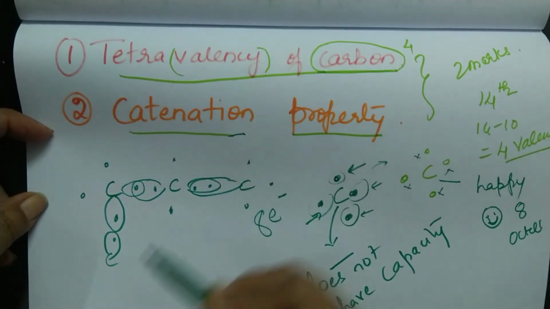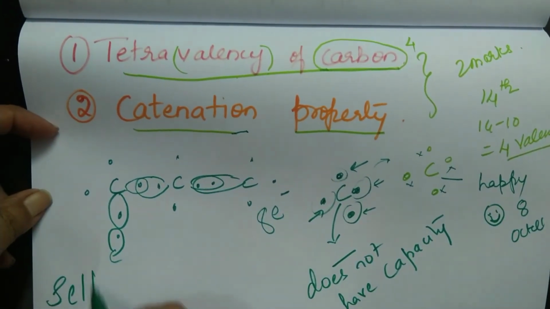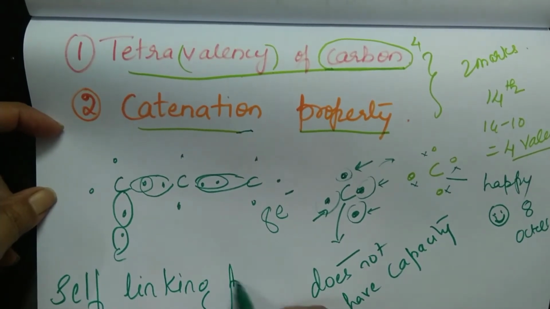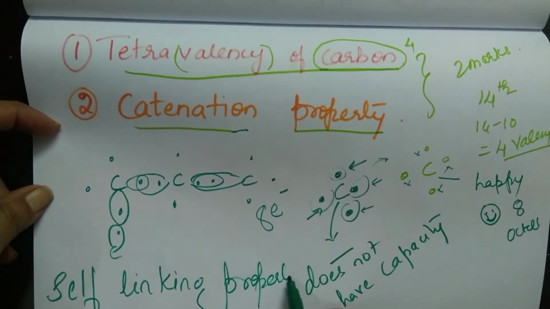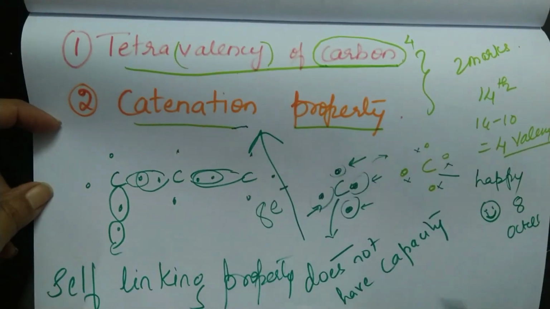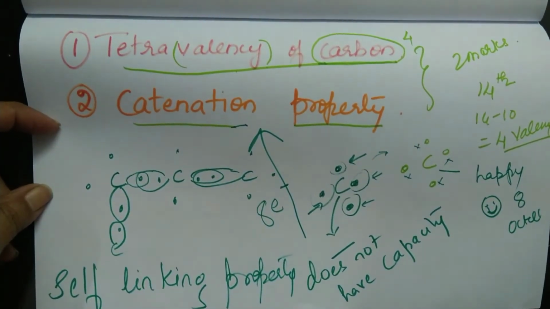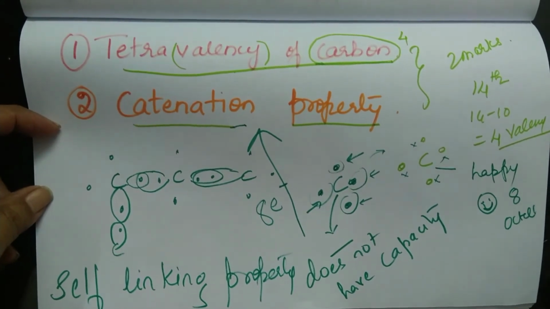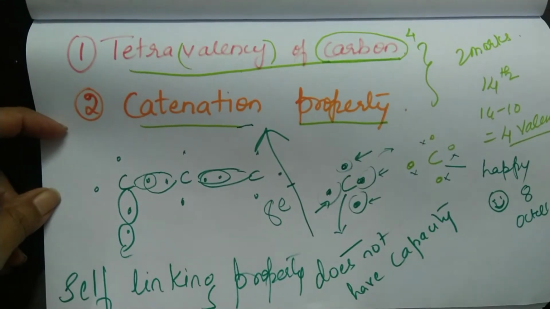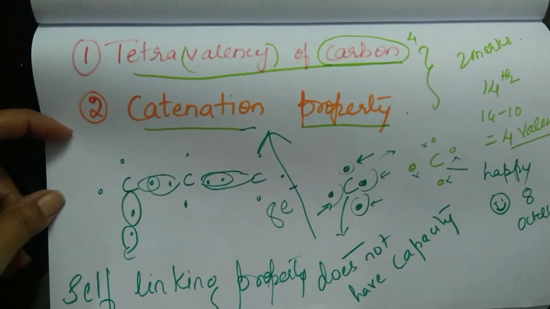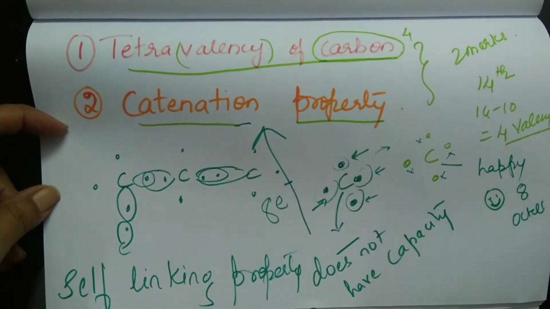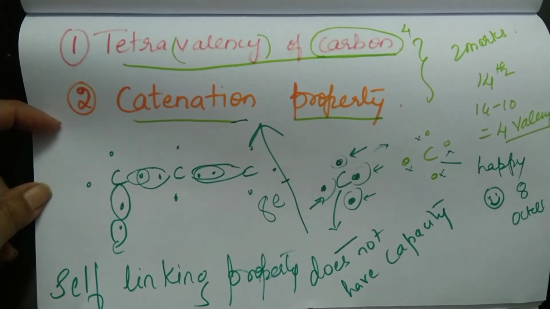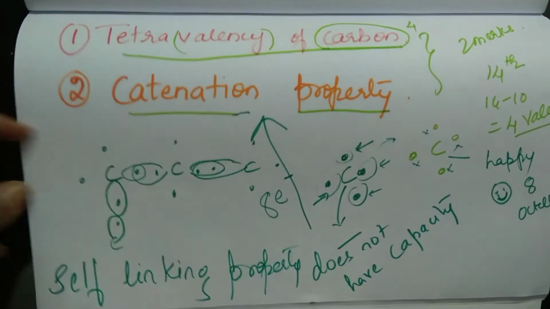So what is catenation? Self-linking property. Self-linking property of carbon is called catenation. So carbon atoms will start making friendship with each other, leading to formation of a large number of compounds, which further leads to formation of a large number of organic compounds. Therefore, we have a separate branch called organic chemistry.